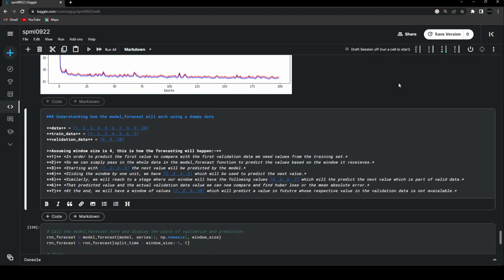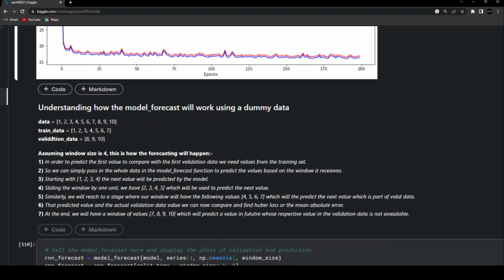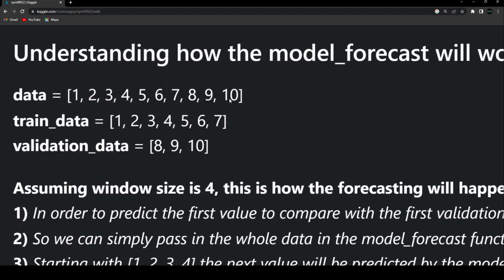dummy data. So I just created a dummy data over here. It contains the integers from 1 to 10. And then I've just split the data and said that the first 7 numbers are part of the training data and the remaining ones are part of the validation data. Now assume that the window size is 4. Okay, now just think about it. In order to get the first predicted value to compare with the validation data, how will I get the data? By using the window size of 4 on the previous values. So I'll be using the 4, 5, 6, 7 window in order to predict that next value. And that next value will be compared with the first value of the validation data.